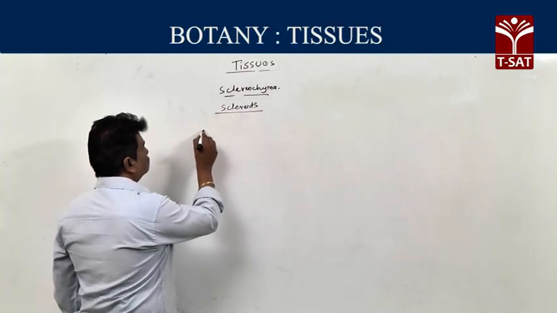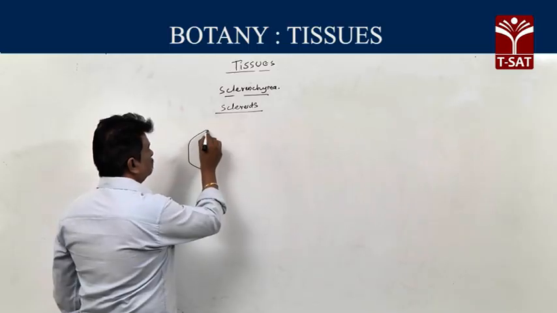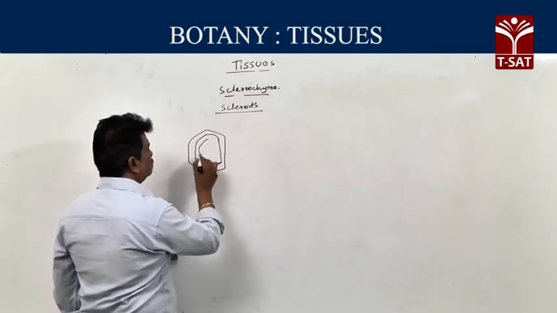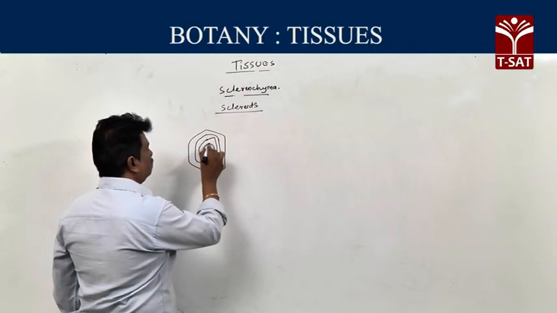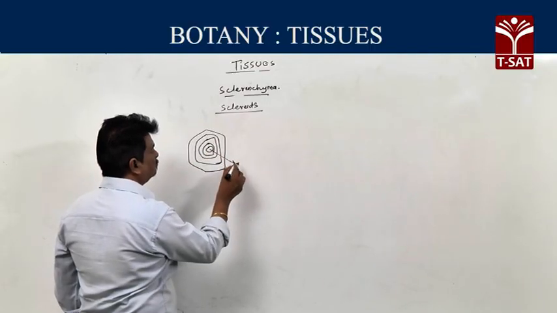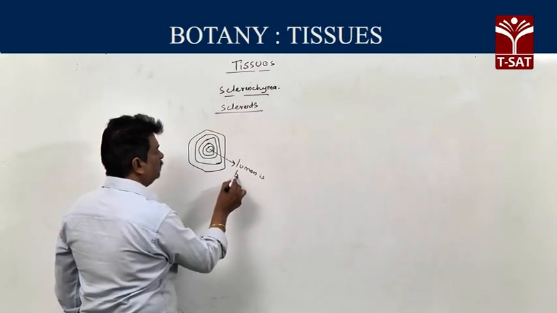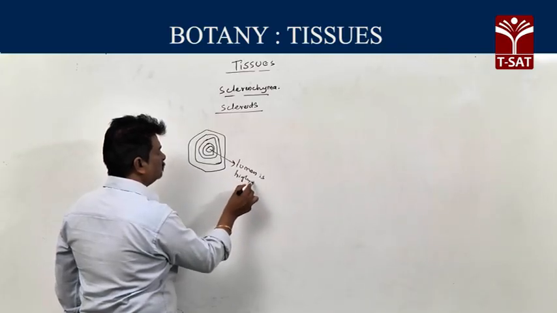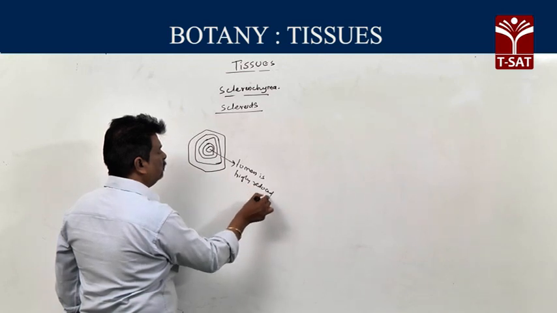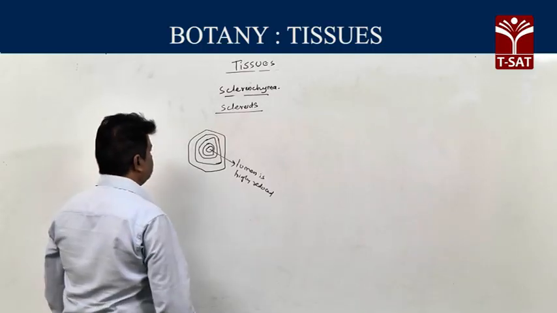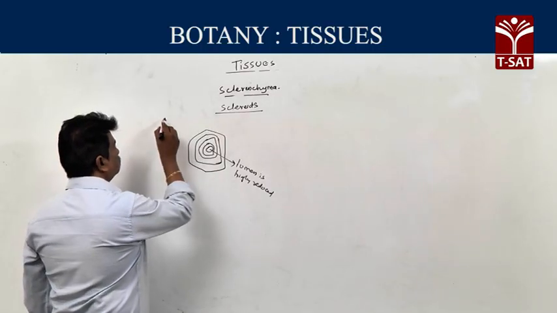Compared to fibers, sclereids are highly lignified. So in sclereids, more lignin is present, and the lumen is highly reduced. Then, based on shape, sclereids are divided into many types.